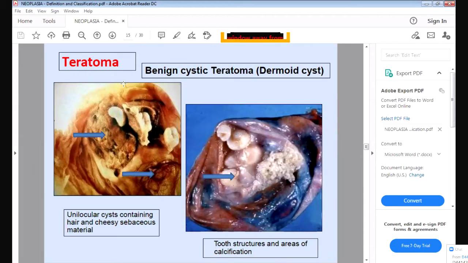From these germ cells, all the tissues of the body, whether it is the heart, the lung, or the brain, all develop from these germ cells. Germ cells are primitive cells. Okay, they are the old cells. So when the tumor is developing from a primitive cell, from the germ cell, this is called a teratoma. It is also called a dermoid cell.